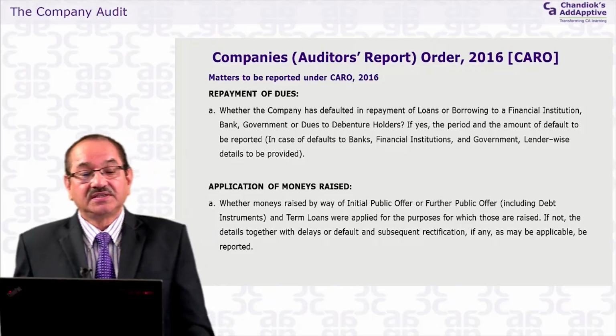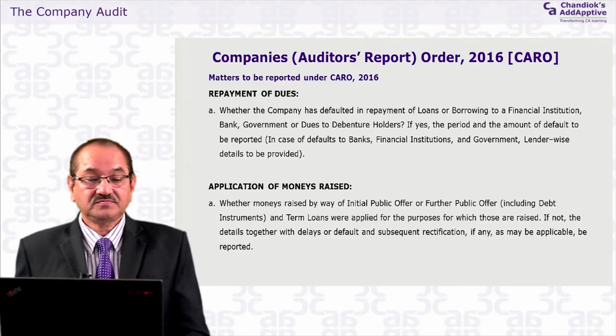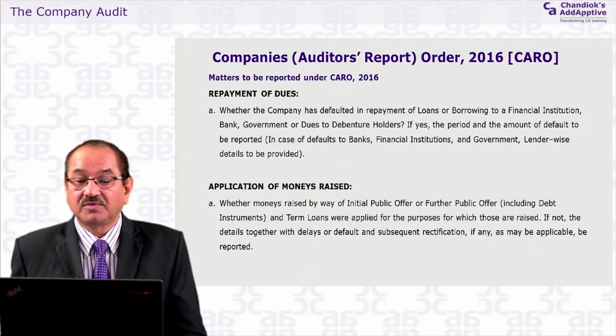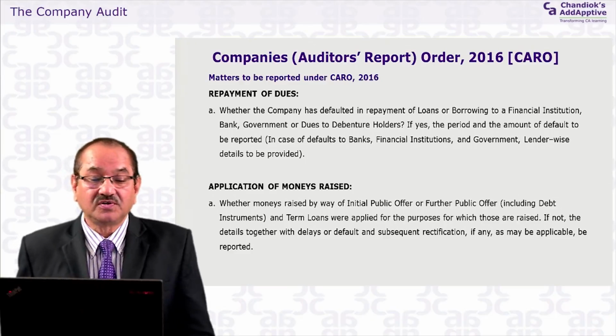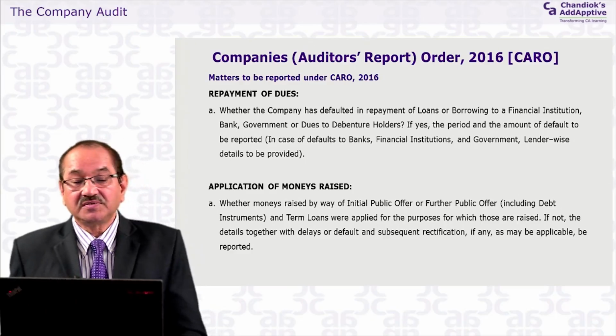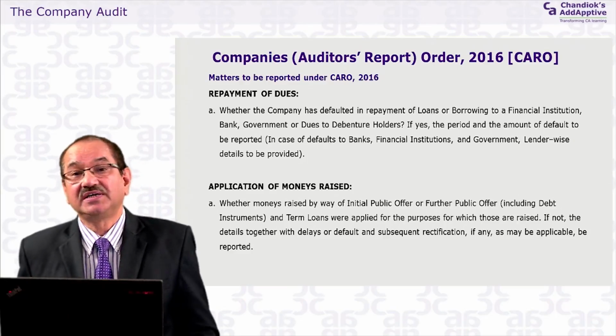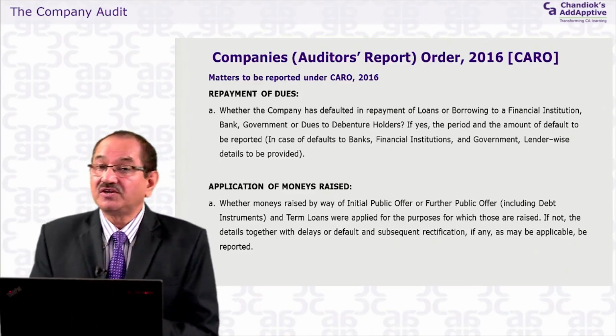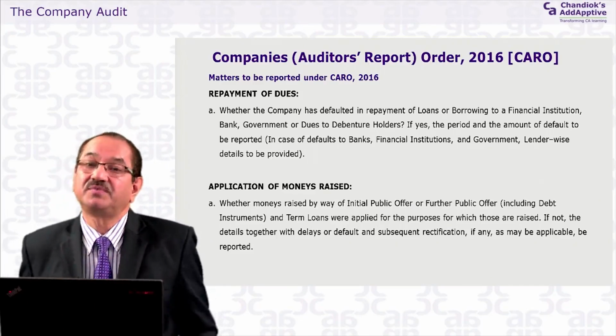Next is the repayment of dues. Whether the company has defaulted in repayment of loans and borrowings from a financial institution, bank, government, or dues to debenture holders. If yes, the period and the amount of default are to be reported. In case of default to a bank, financial institution, or government, lender-wise details are to be provided. This is basically the point of reporting, and it requires very detailed reporting.